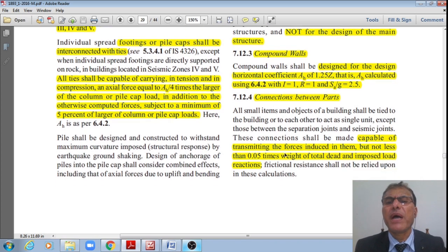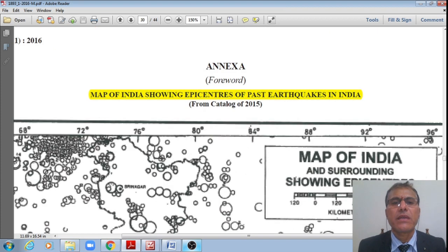And connections between the parts. All these connections between the parts should be capable of transmitting the forces induced in them, but not less than 0.05 times, that is 5%, of the weight of the total dead load and imposed load reactions. That is how the different codal specifications are given.